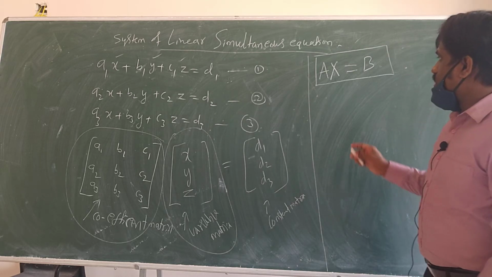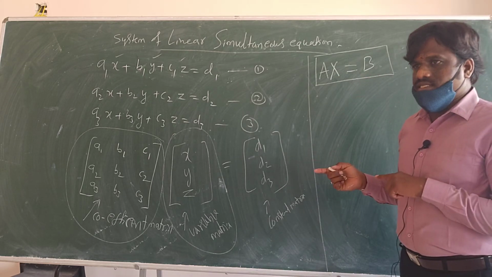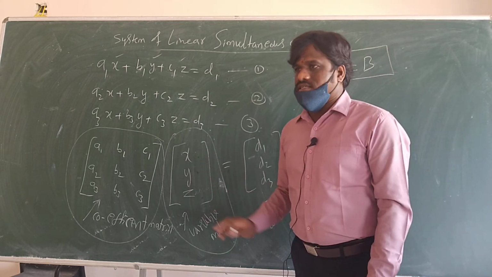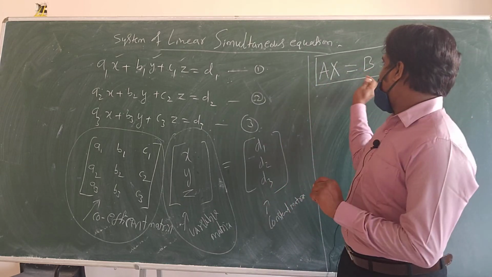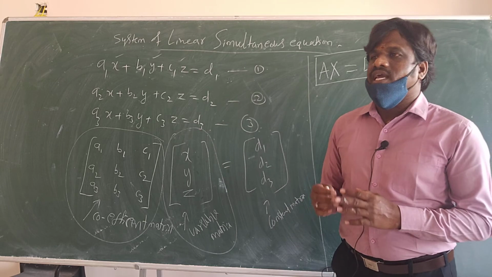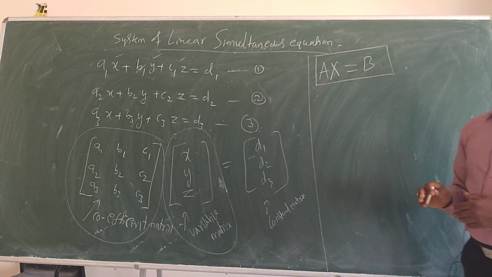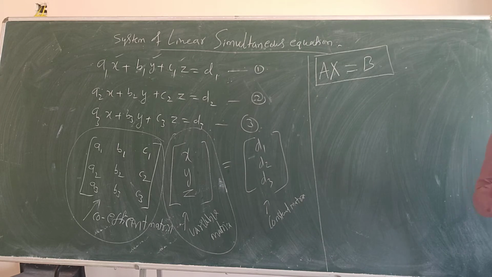Okay, so what will we do here? AX is equal to B. I want to find what? X, because I want to find x, y, z. So who should be on the right side, and who must be on the left side? X should be on the left side. So I have to send this A to the other side.